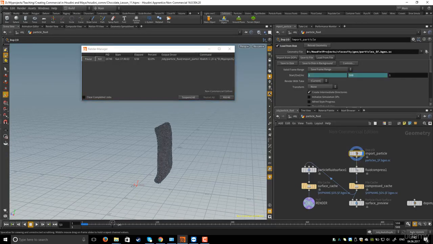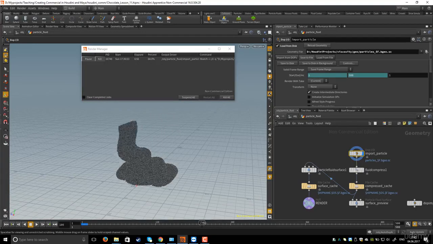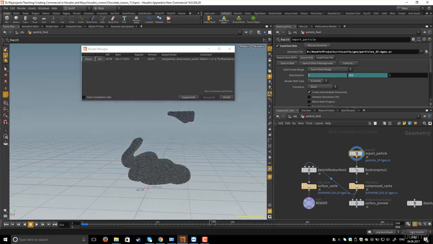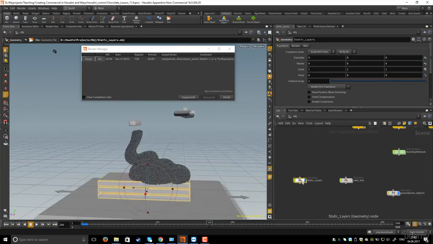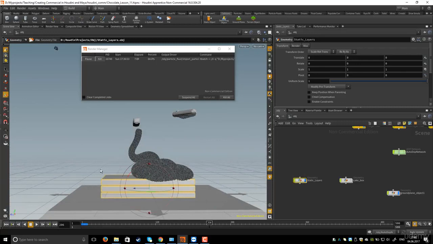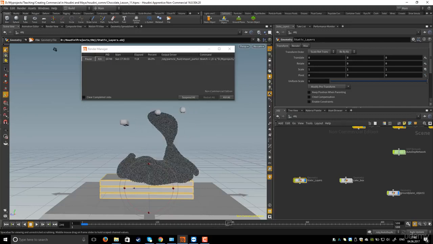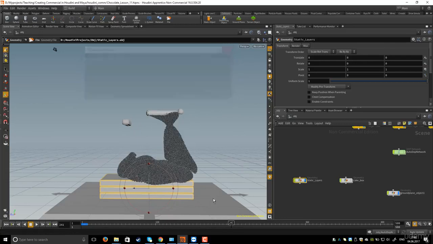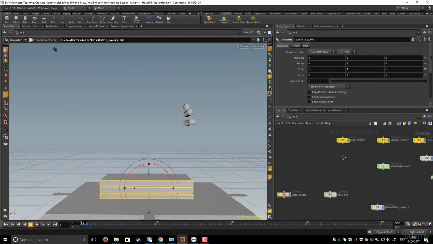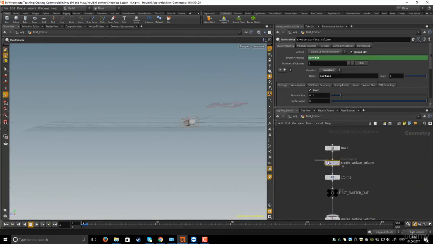So let's see what we have. As you see, we have a thick fluid, but the problem is that the simulation activation is 0 at frame 200. If I show the layers of the static layers, as you see, the simulation is not covering the whole area, so it's finished here. So what I can do is increase the timing of the activation. I will kill the simulation, and then go to the first frame.